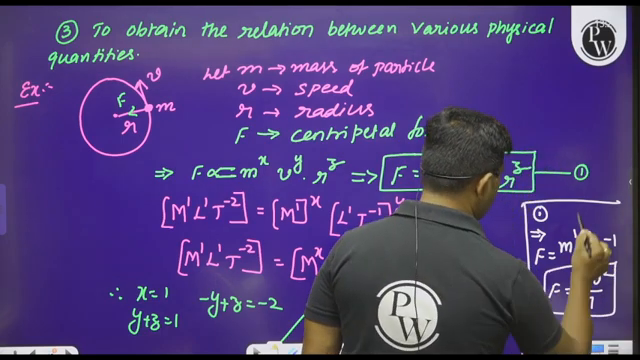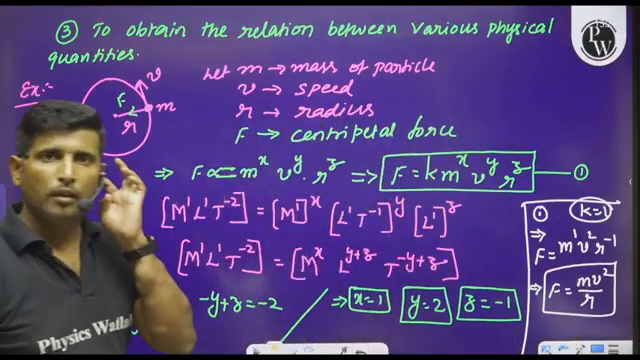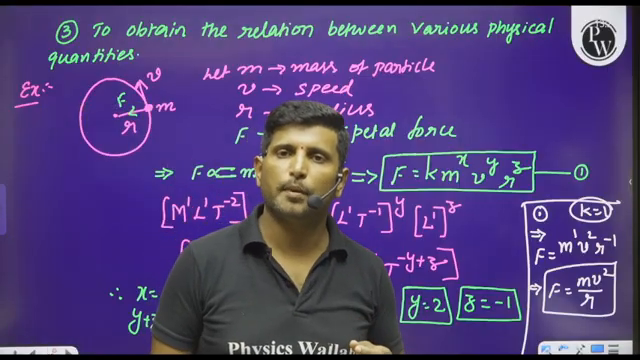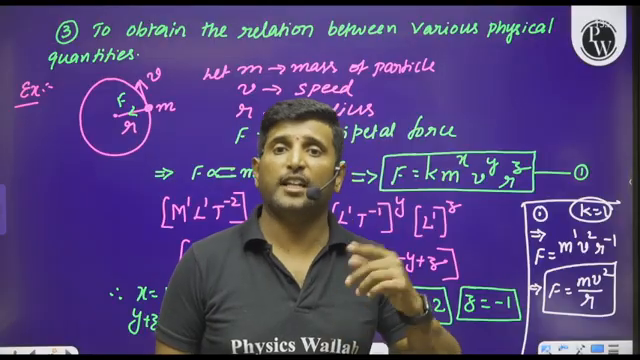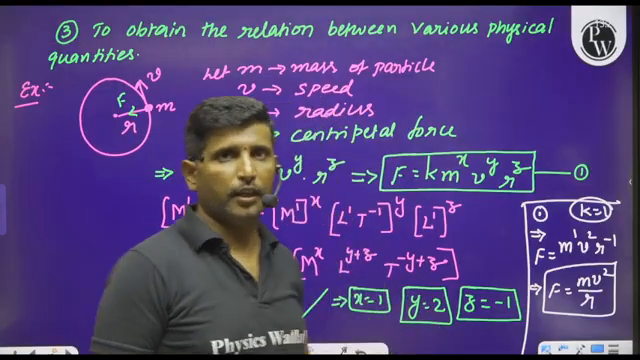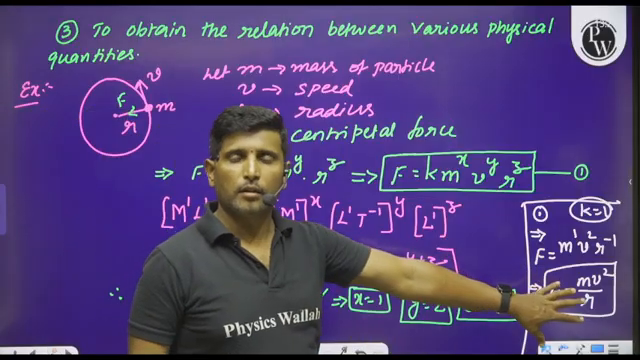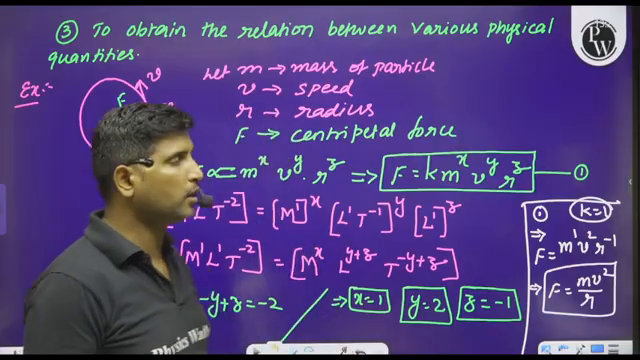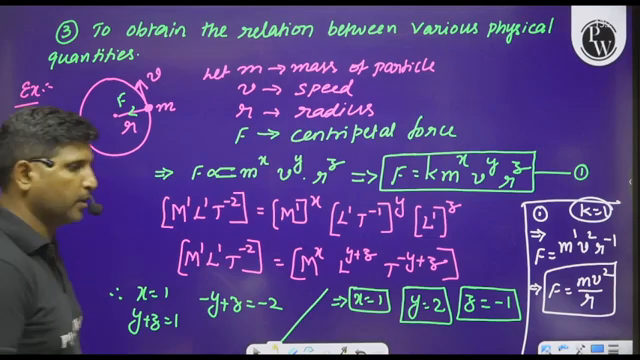We can take k equal to 1. K is the proportionality constant, and the value of this proportionality constant is determined to be equal to 1 experimentally. So this is how we can get the relation between various physical quantities. These are the applications of dimensional analysis.